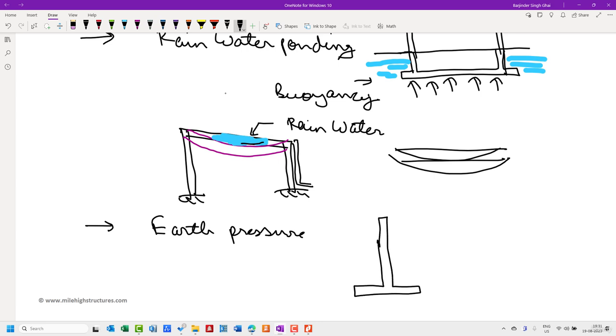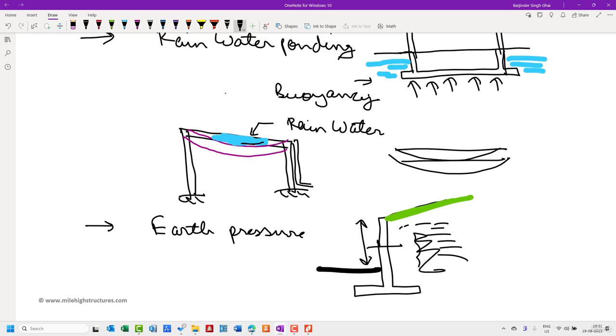On the retaining walls, let us say this is on the right hand side, this is the soil mass that we do need to support. And on the left, this is the level. So this difference that has to be provided, this whole soil shall put earth pressure onto this particular retaining wall. So this retaining wall has to be designed for the lateral pressure.